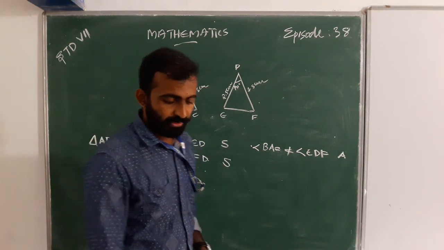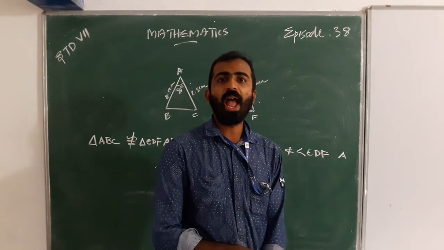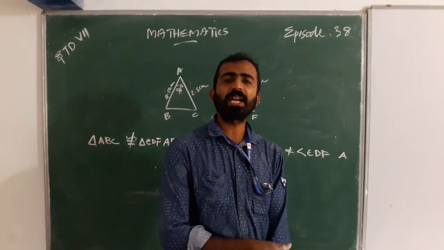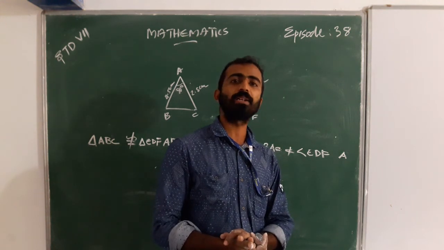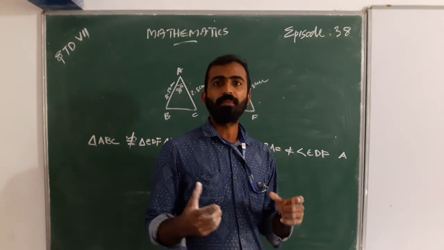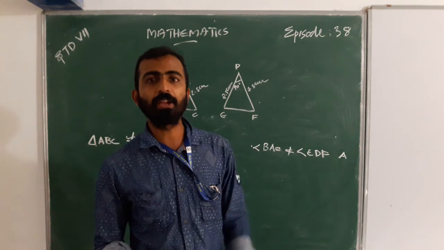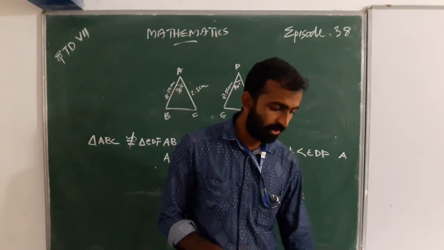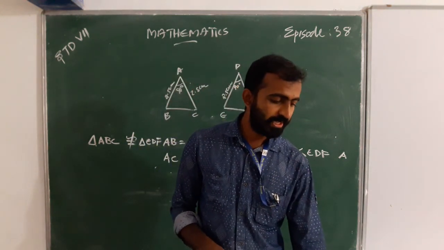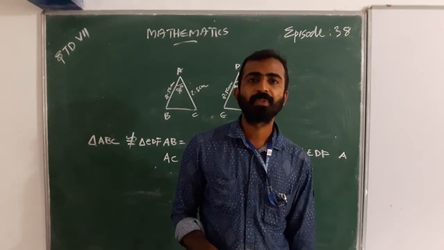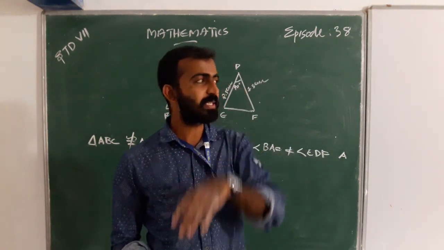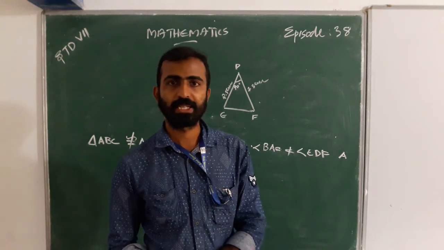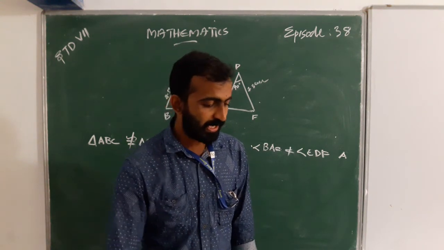If the side, angle and side of a triangle are equal to another triangle's side, angle, side, or when we take two sides and included angle equal, then we can say that the triangles are congruent. Yes. And the second question is,